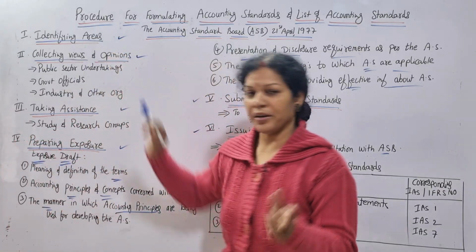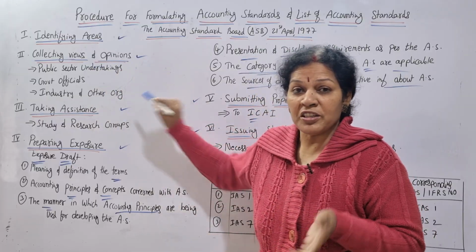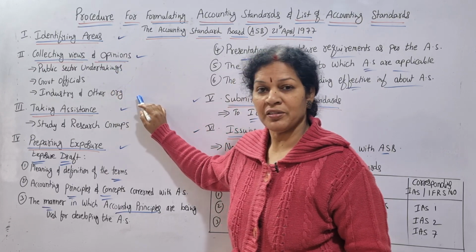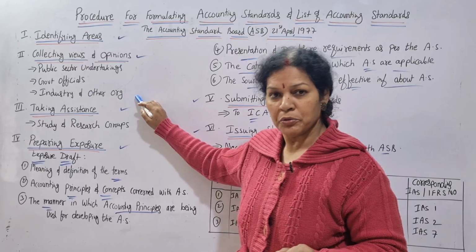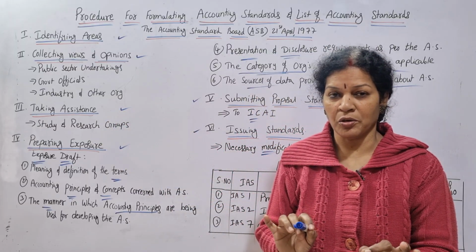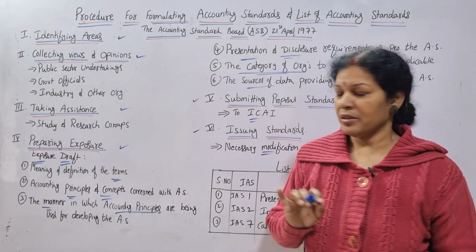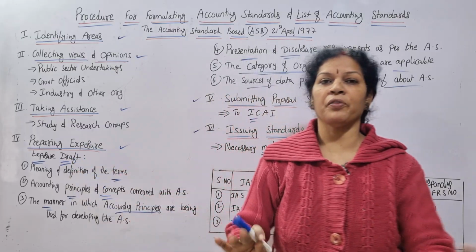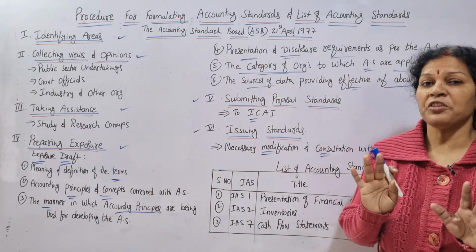See, first identifying the areas, then collecting the views and opinions from these 3 groups. Who are these 3? Public sector and government officials, industry and other organizations. Taking the information, opinions and views from these people. Then after that, taking assistance, always from the study and research groups. Then the 4th step, preparing exposure. Exposure means nothing but preparing the exposure draft. For the draft, 6 points are to be mentioned very clearly.